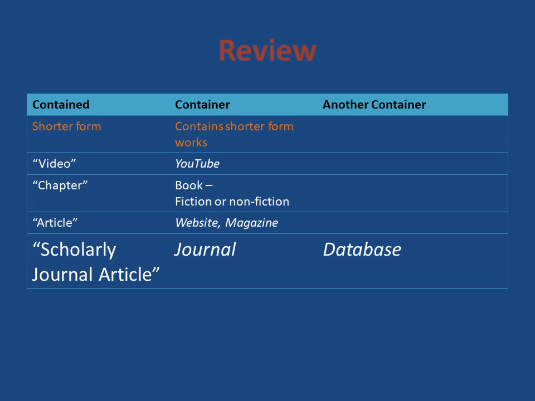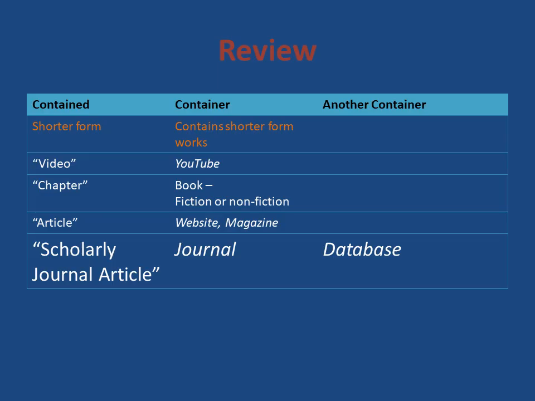I also want you to keep in mind that scholarly journal articles, their titles are enclosed in quotation marks. They are most often contained in journals. Titles of journals are italicized. Journal titles can often be found in databases.